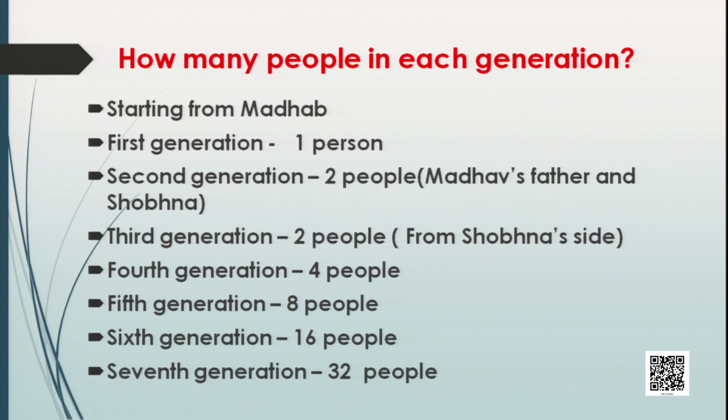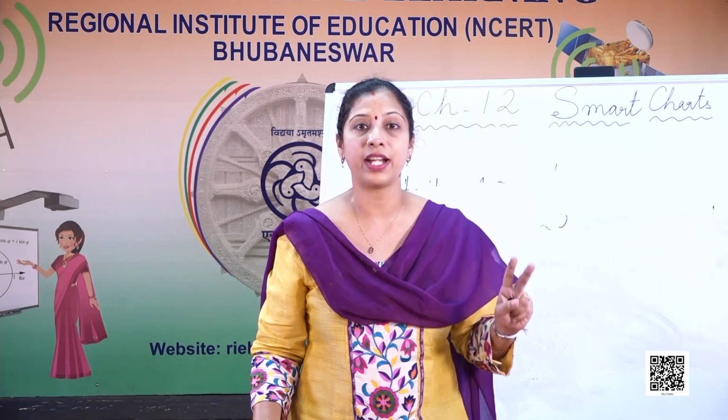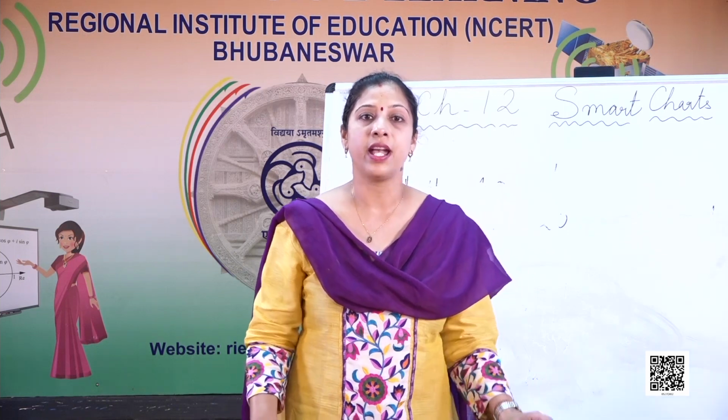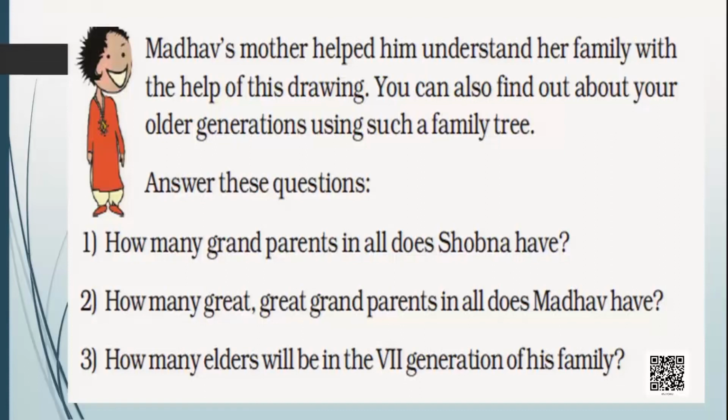In the third generation, 4, then again 8. So in the sixth generation, this will be 8 into 2, 16. And in the seventh generation, it will be 16 into 2, 32 people. You can very well find this out only by looking at the picture. You can see how many elders will be there in the seventh generation of his family: 32.